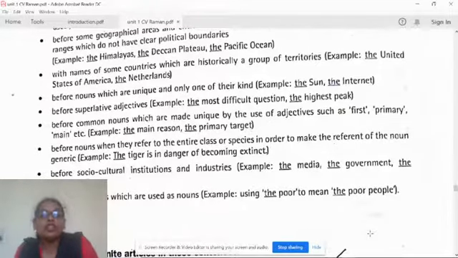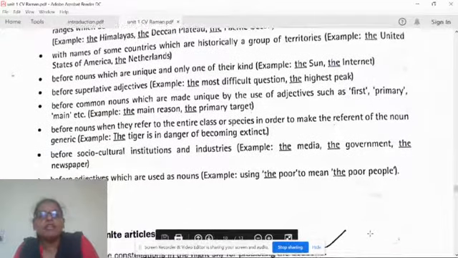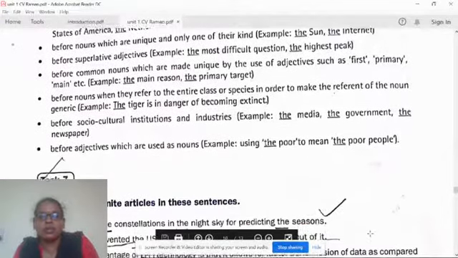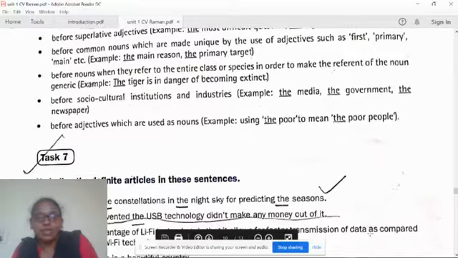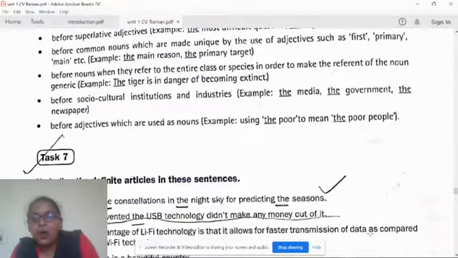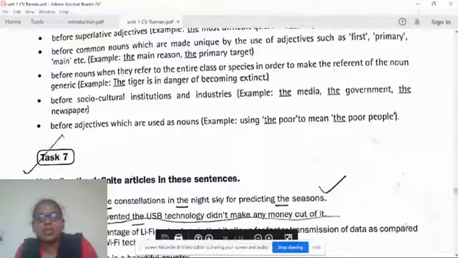Now, before socio-cultural institutions and industries, like the media, the government, the newspaper. And before adjectives which we use as nouns, like the poor, it indicates the poor people here. The rich indicates the rich people here. So like this, you can use the definite article THE.